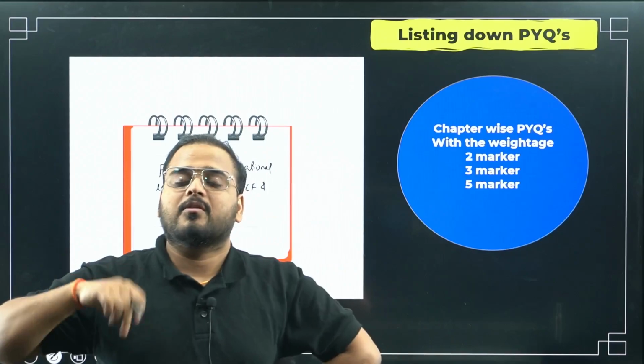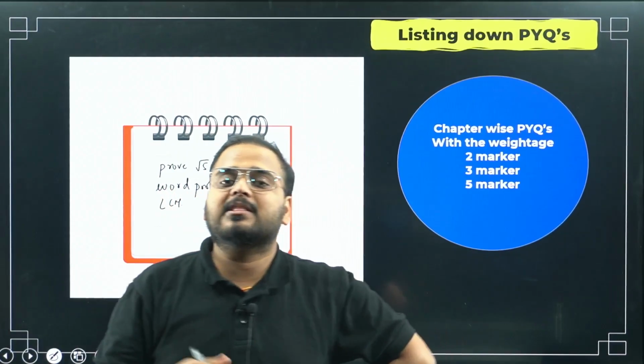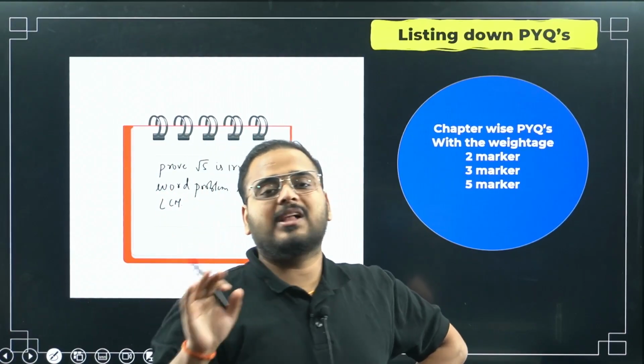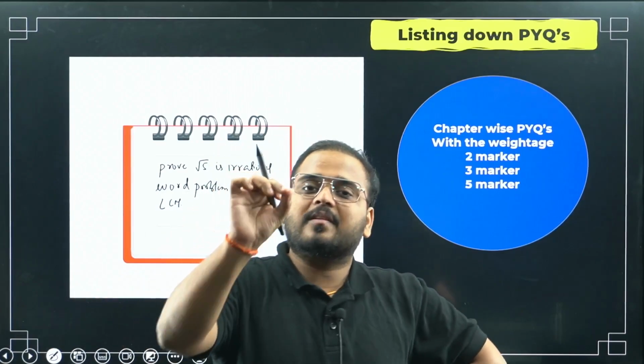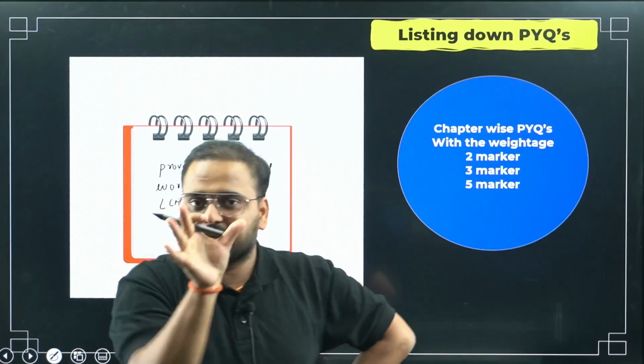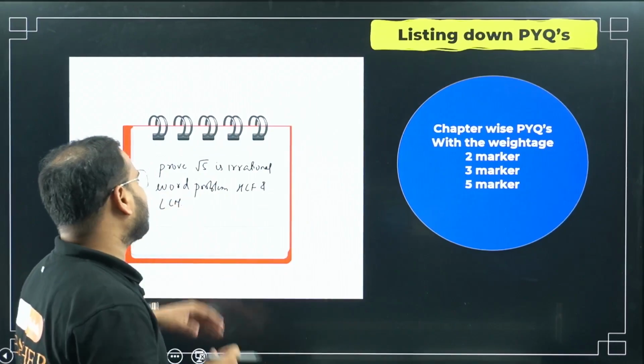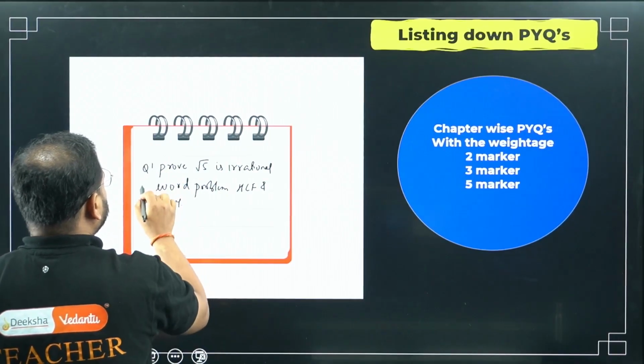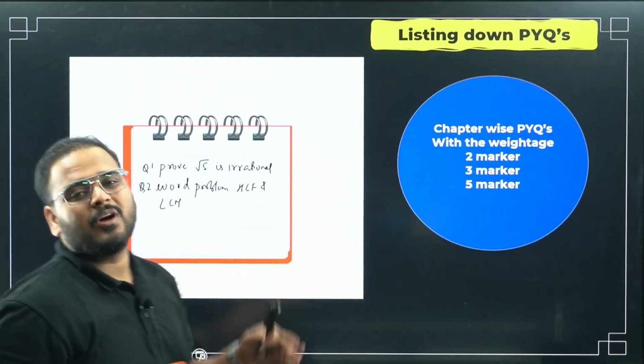Let's say they're asking for the minimum number to be multiplied to make the given number the HCF or LCM of the given set of numbers. Do not write just the word problem, write the entire question actually. I've just written it here for reference. So question number 1, question number 2, like that you write, whatever best you can do.